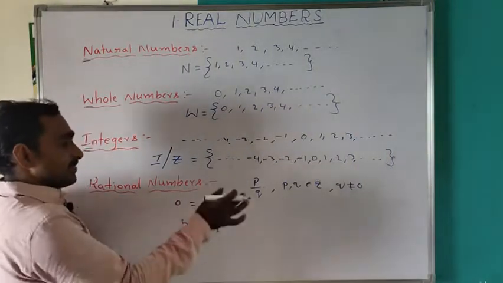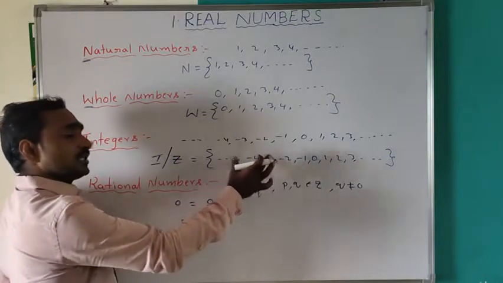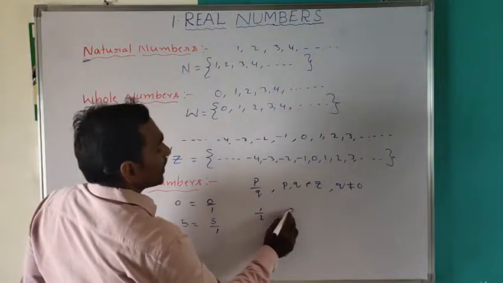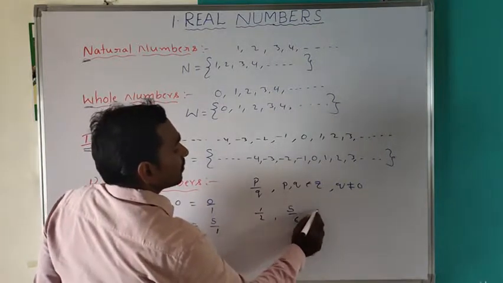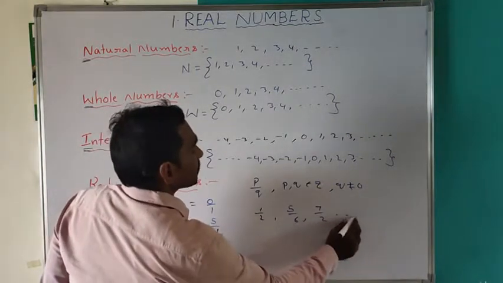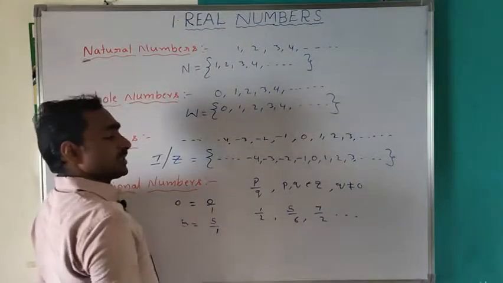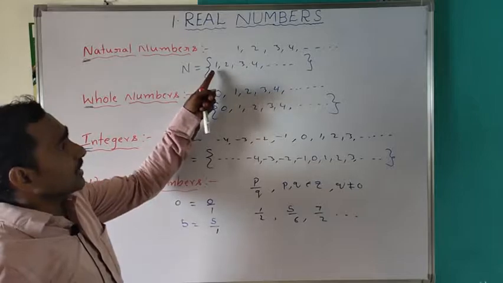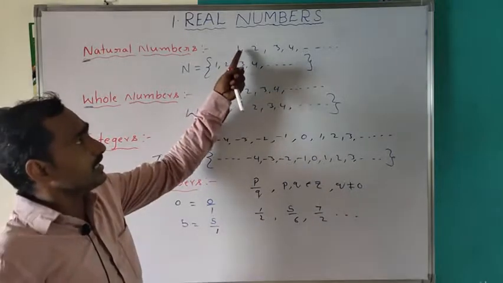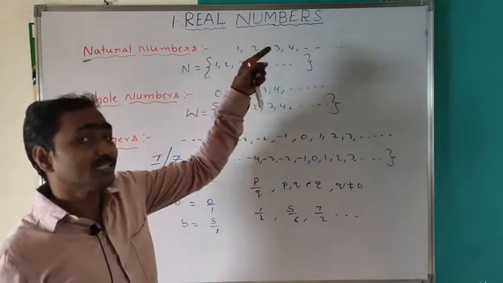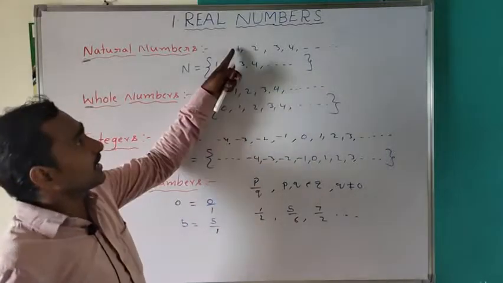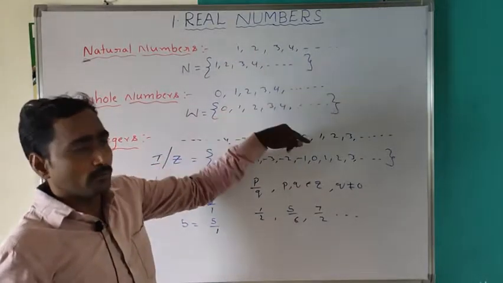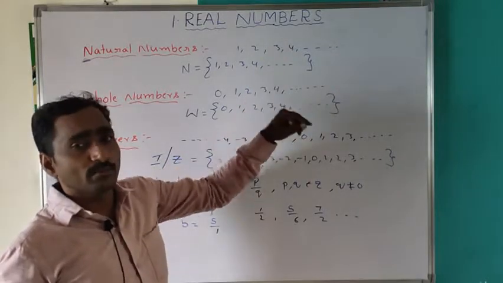Another definition: integers together with fractions. Suppose 1 by 2, 5 by 6, 7 by 2 are fractions; these are also rational numbers. All natural numbers are rational numbers because any natural number can be expressed in the form p by q: 1 can be written as 1 by 1, 2 as 2 by 1, 3 as 3 by 1.